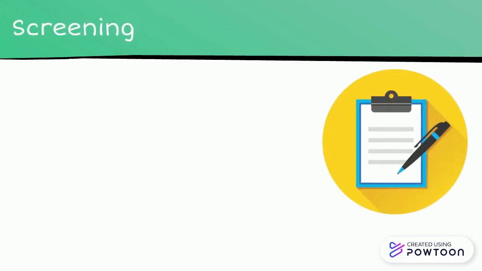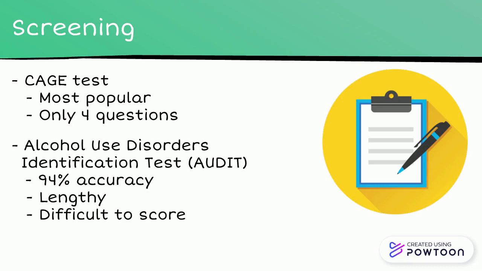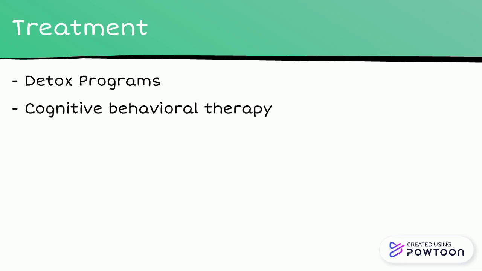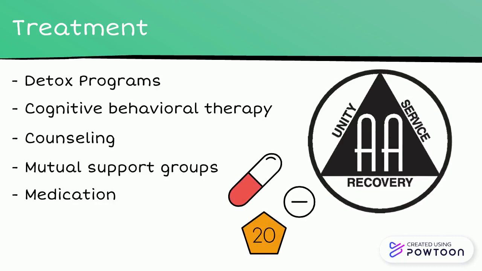The most popular screening test for alcoholism is the CAGE test, since it only contains 4 questions. The Alcohol Use Disorders Identification Test, or AUDIT, is more accurate than the CAGE test, but it is lengthy and difficult to score. There are various forms of treatment available for alcoholism, such as detox programs, cognitive behavioral therapy, counseling, and mutual support groups. There are even some medications that help prevent cravings.